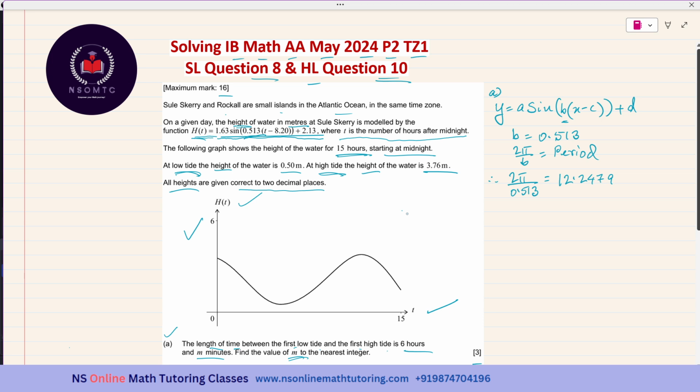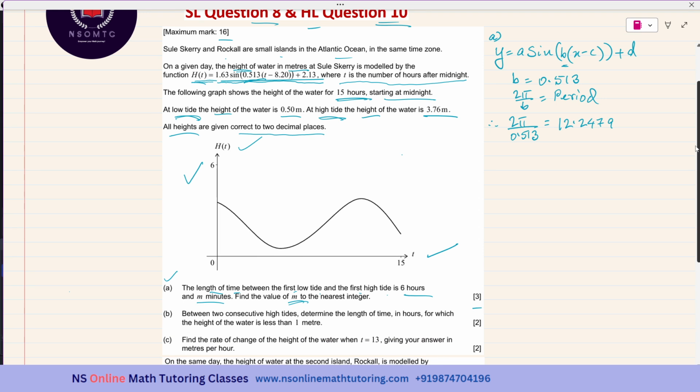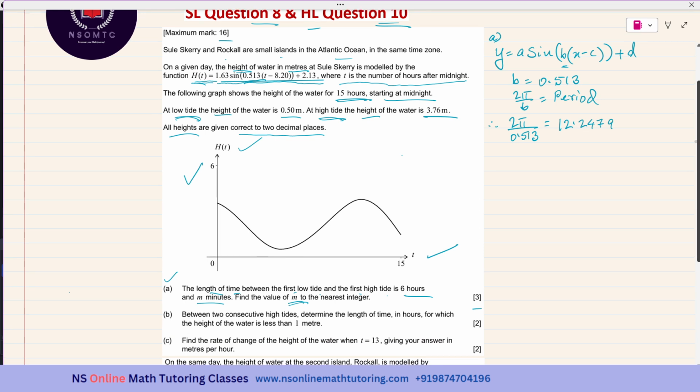Okay, and between one high tide and one low tide, it is half the period. Because if we think of the sine function graph, this is pi over 2, this is pi, this is 3 pi over 2, and this will be 2 pi.